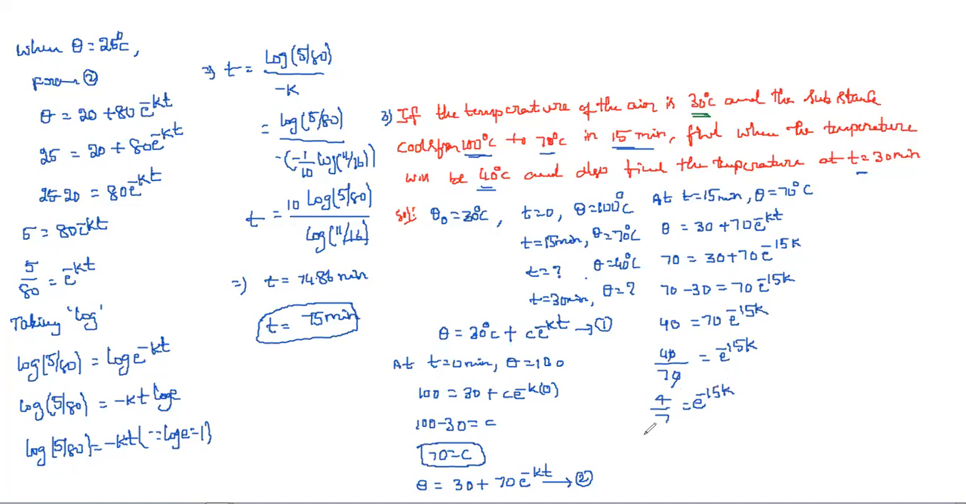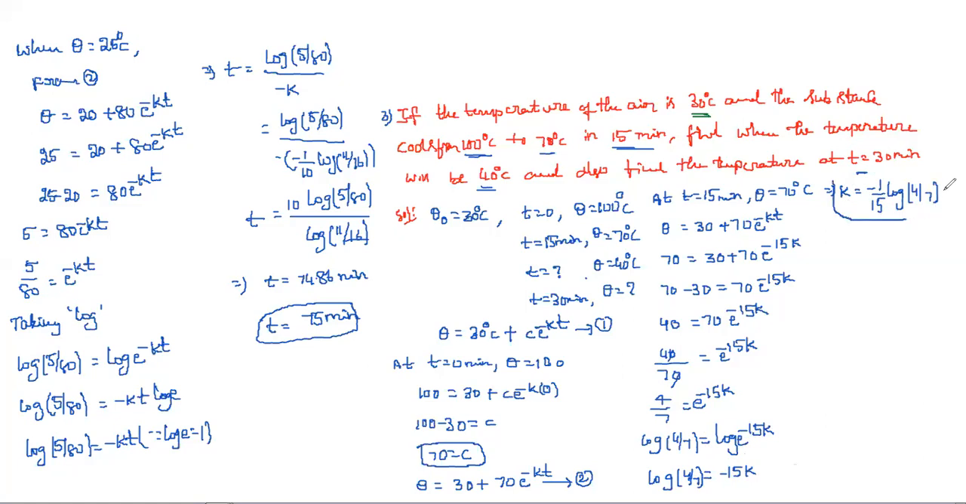Next, taking log on both sides for getting the value of k. So log of 4 by 7 is equal to log of e power minus 15k. Using log a power m equals m log a, minus 15k is equal to log of 4 by 7. That implies k is equal to minus 1 by 15 into log of 4 by 7. So the k value also we got.